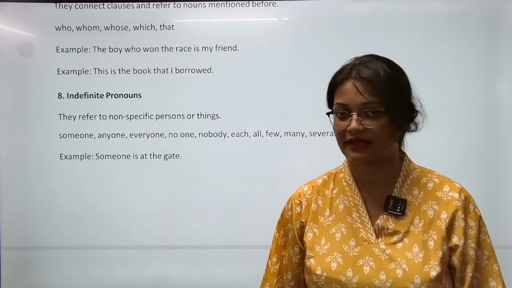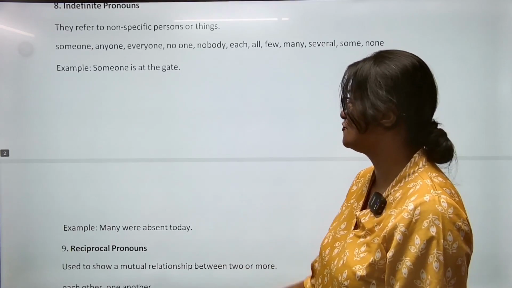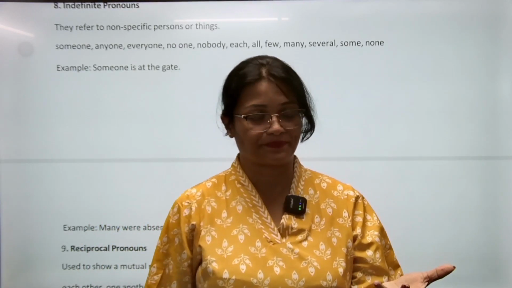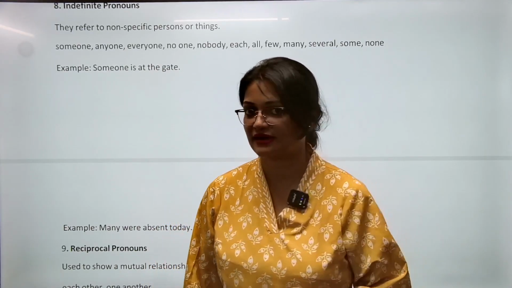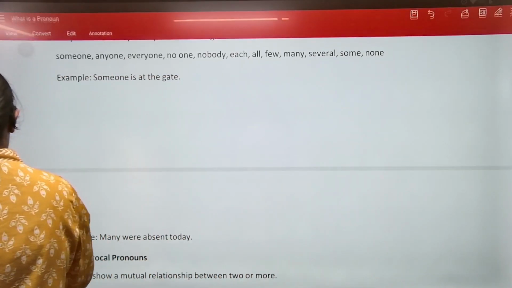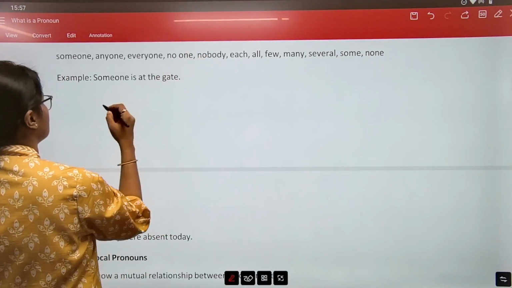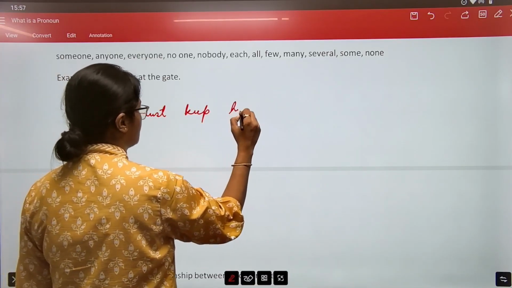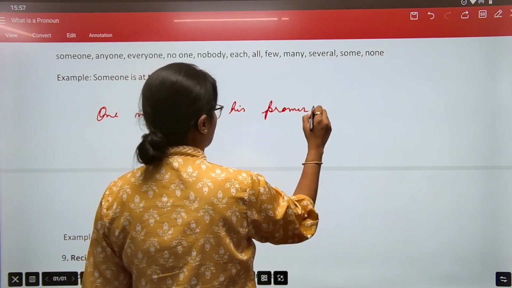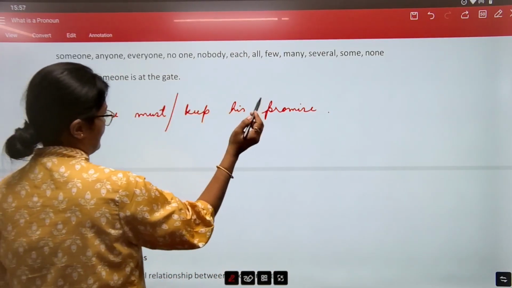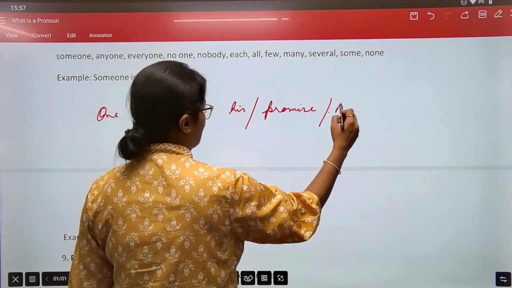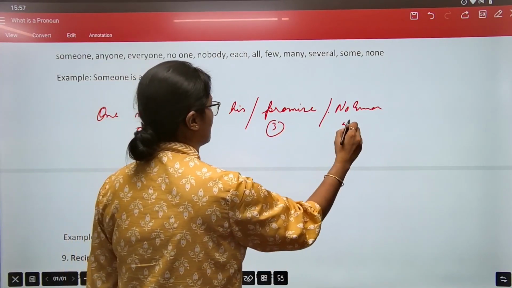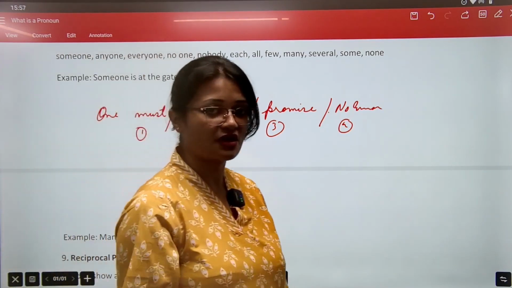Someone is at the gate. Okay. Next, many were absent today. Okay. Another example, one must keep his promise. ये एक क्वेश्चन मैंने देखा था. So indefinite pronoun में what happens if sentence like this comes? One must keep his promise. So let's just say यहाँ पे ऐसे mark कर दिया. Okay. And then no error. So this is part 1, this is part 2, this is part 3, and this is part 4. You have to spot the error if any, and if not, then no error.